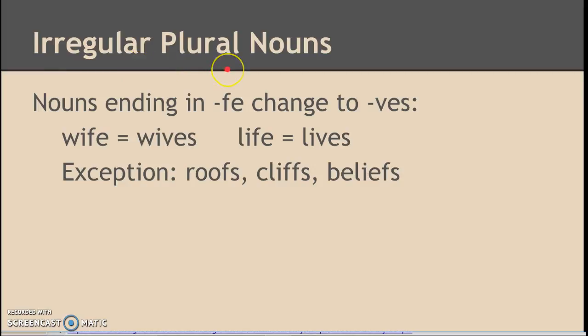Irregular plural nouns, there are a lot of irregular plural nouns. So nouns ending in FE change to VES. Wife becomes wives, life becomes lives. Scarf becomes scarves, okay? And there are always exceptions. English has tons of exceptions. So roofs, cliffs, and beliefs do not change to VES.